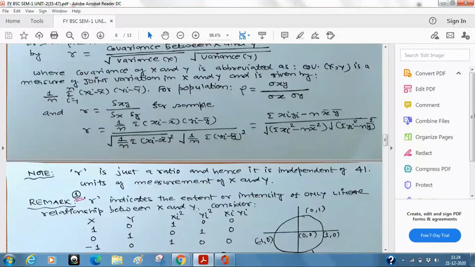And even then, if you find out the value of the correlation, let us see what will happen. So this is again a very classical example of correlation being zero, but there is a perfect relationship between x and y. Yes, the relationship between x and y is non-linear. Now I will just ask you, what is the equation of a circle?